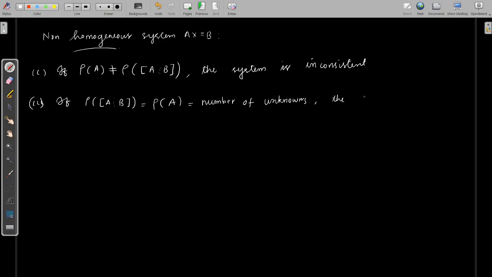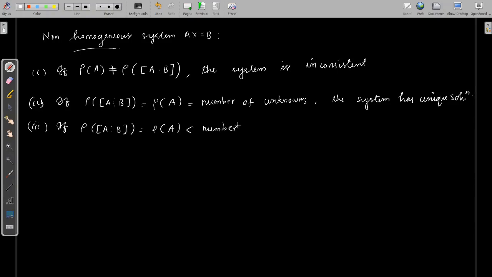It is always consistent in this case. If rank of A is equal to rank of [A : B], where that rank is less than the number of unknowns, then again the system is consistent, but the system has infinitely many solutions. So using the rank and the number of unknowns, you can classify the solution as infinite or finite.